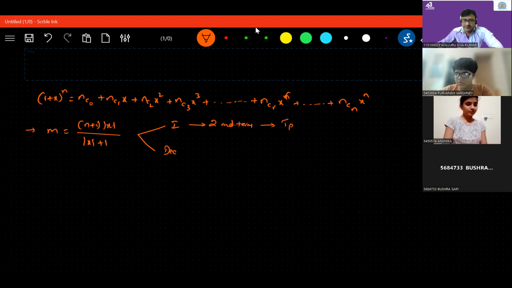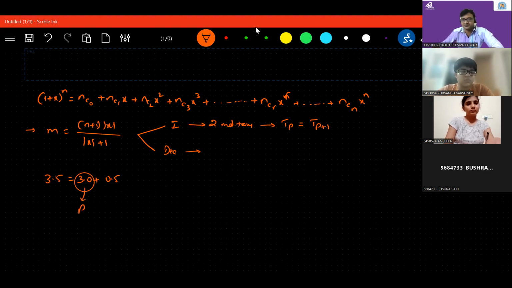TP and TP plus 1. Even though here we have two middle terms, their values will be equal. Suppose we have a decimal, for example, let me take 3.5. I can write 3.5 as 3 plus 0.5. Here they will take this 3 as the p value.